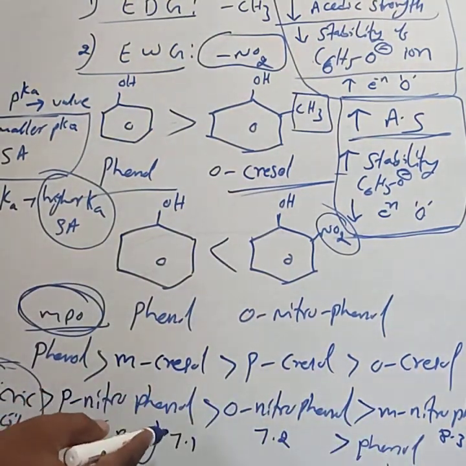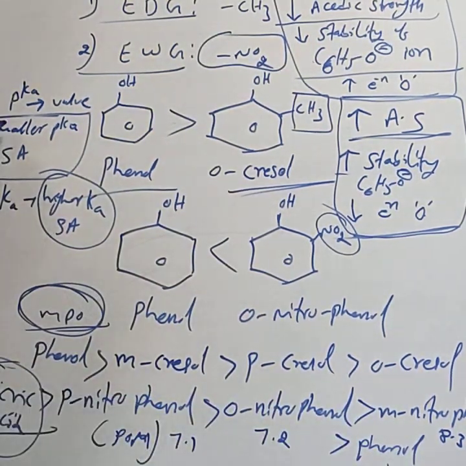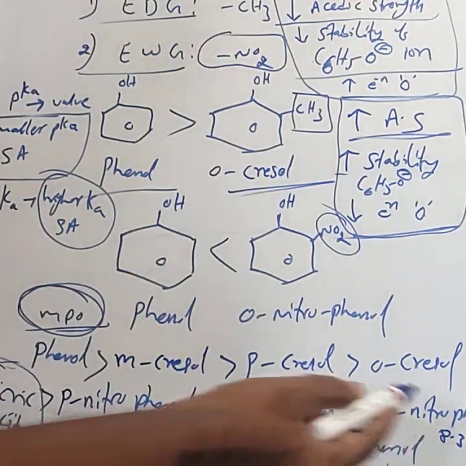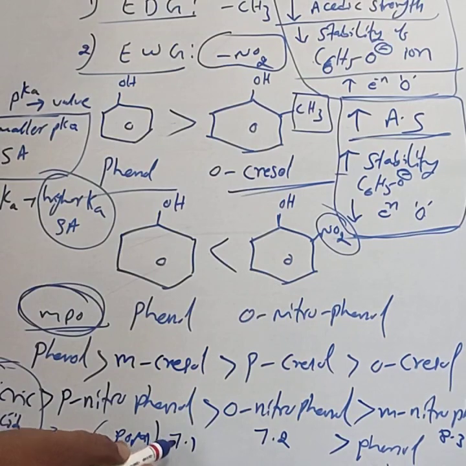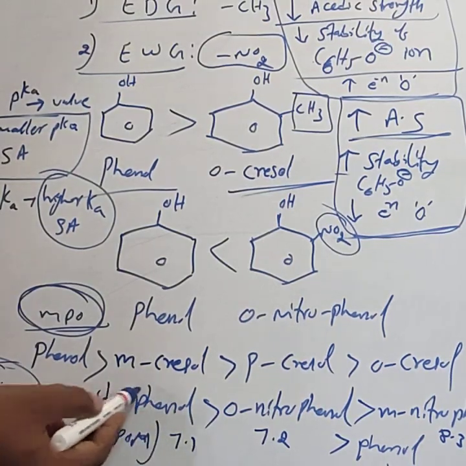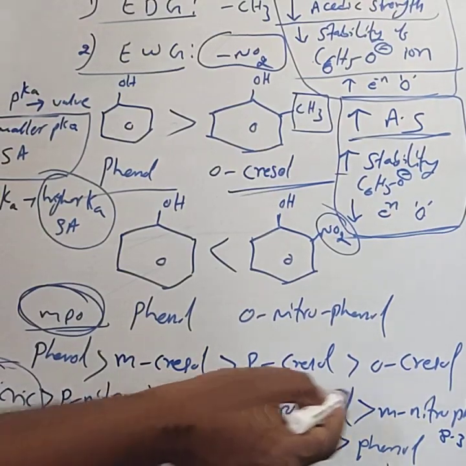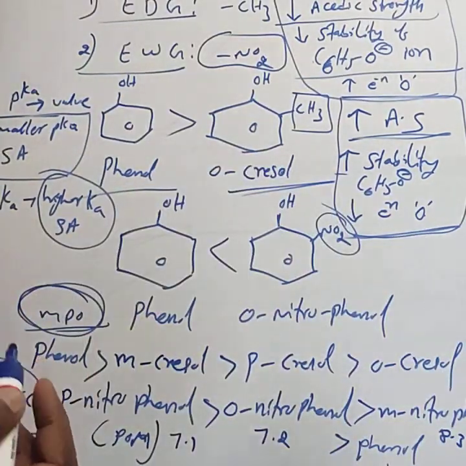You compare those pKa values. The smaller the pKa, the stronger the acid. Out of 7.1, 7.2 and 8.3, 7.1 is smaller. It is for paranitrophenol. Hence, paranitrophenol is a stronger acid compared to ortho and metanitrophenol.